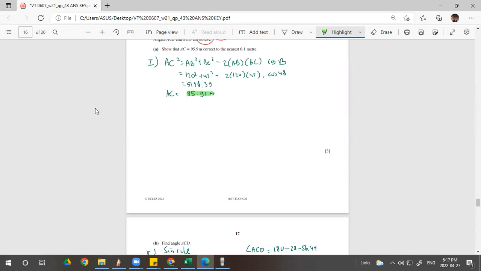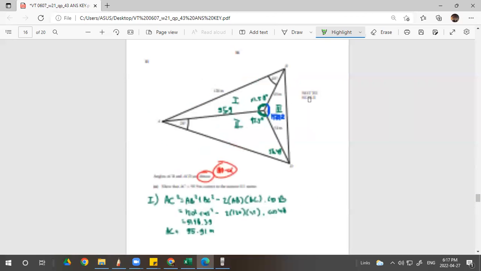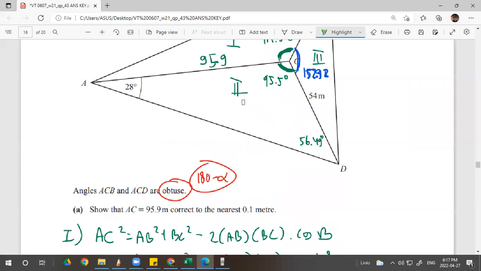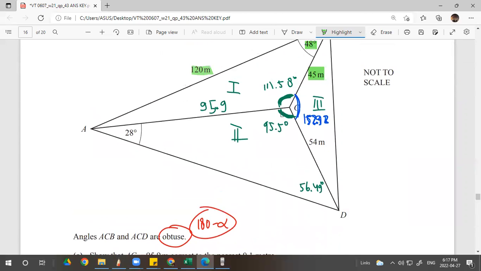And then B, find angle ACD. How do you calculate ACD? Use the, wait, I forgot. How do I do this? Oh, here. Use the sine rule.